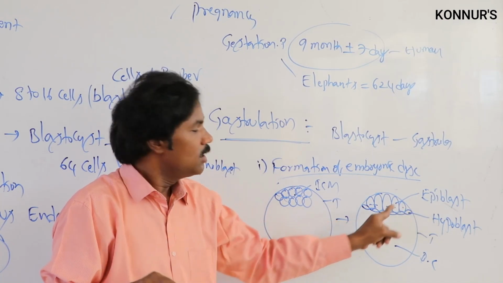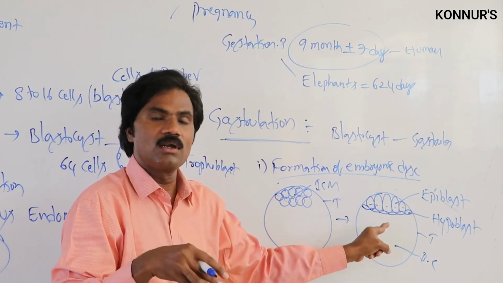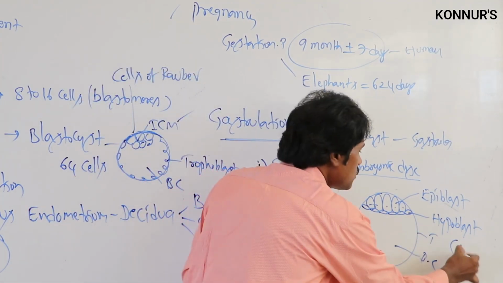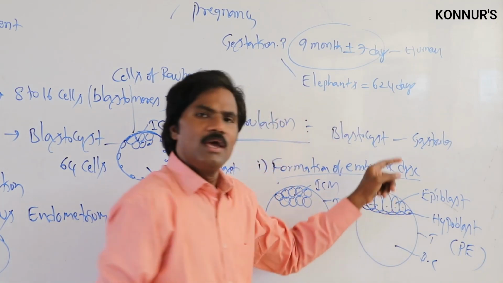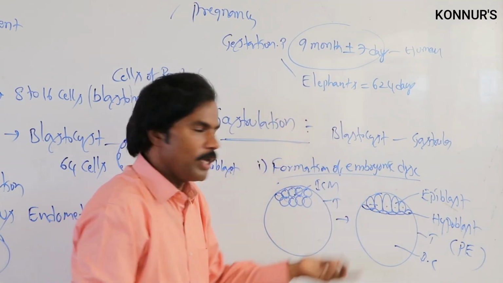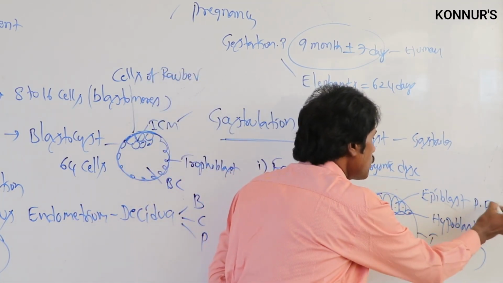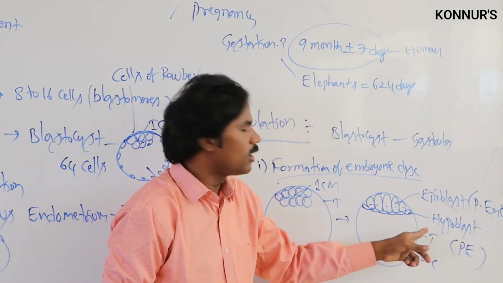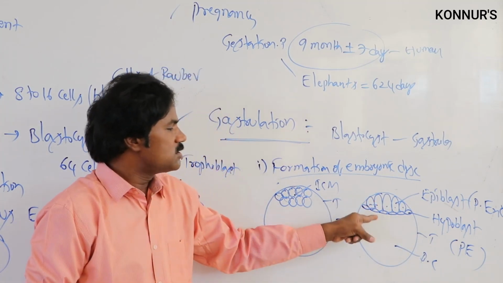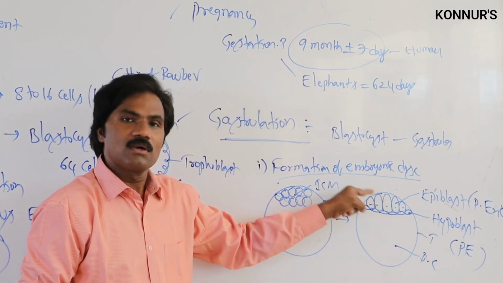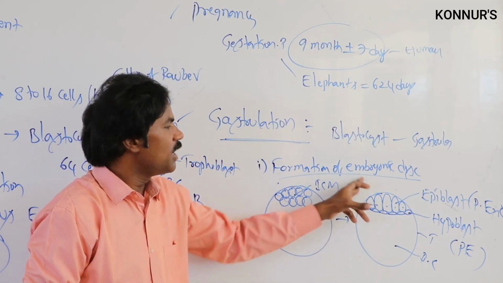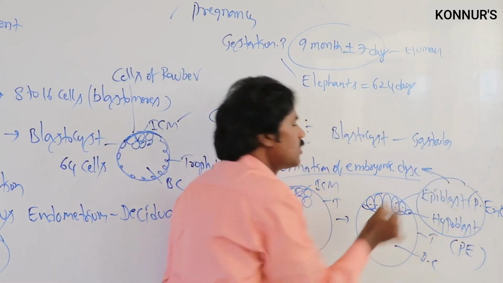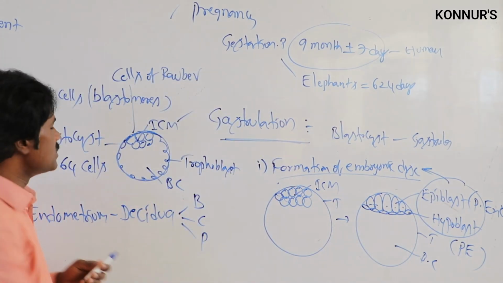Hypoblast we call the primitive endoderm, and epiblast we call the primitive ectoderm. These hypoblast and epiblast layers together, this condition, we call the embryonic disc.